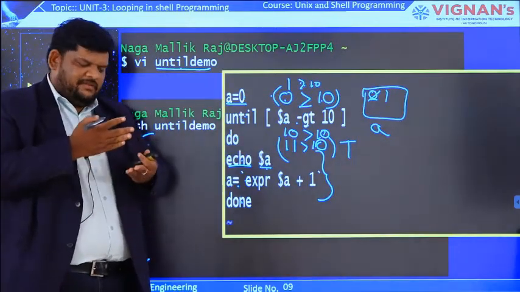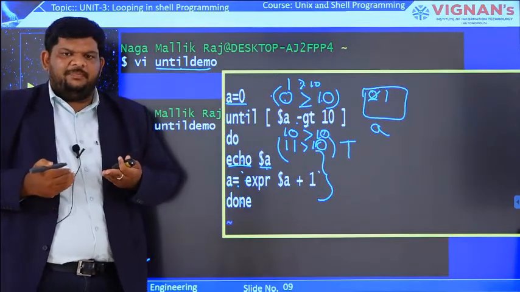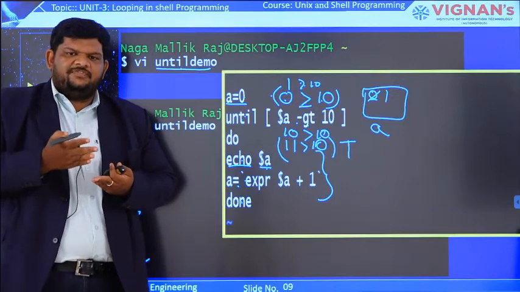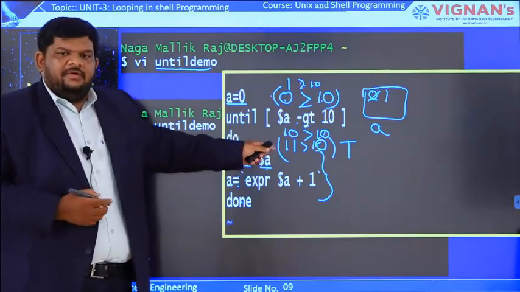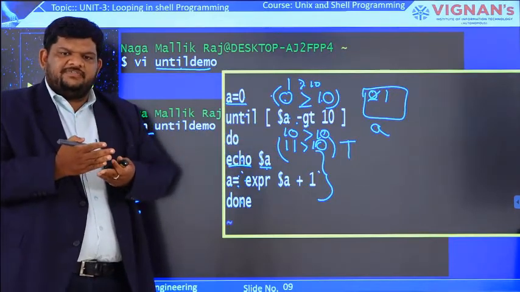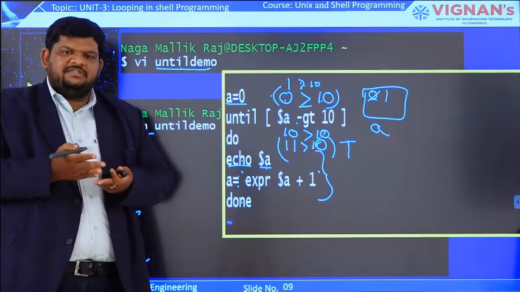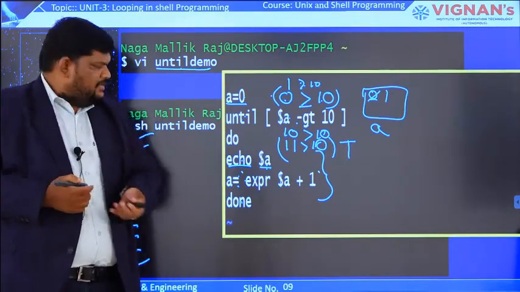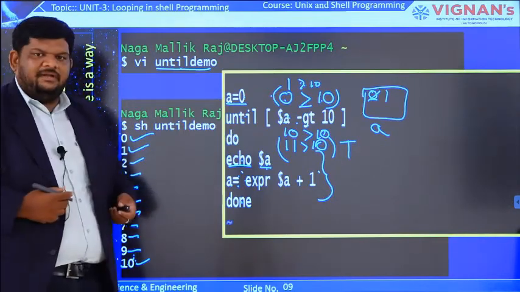In a while loop, when the result of the test evaluation is true, only then is the body of the while loop executed, and if the test evaluation result is false, the while loop terminates. Coming to until, whenever the test evaluation result is false, only then is the body of the until loop executed. If the test evaluation result is true, the until loop terminates. So in this way, you can execute the for loop, while loop and until loop.